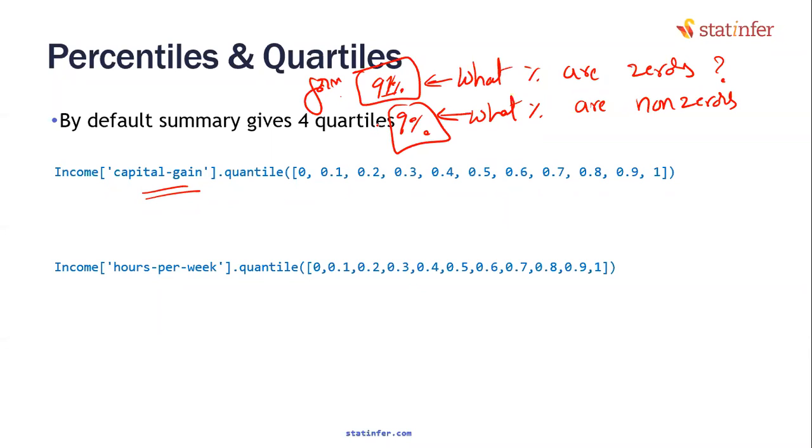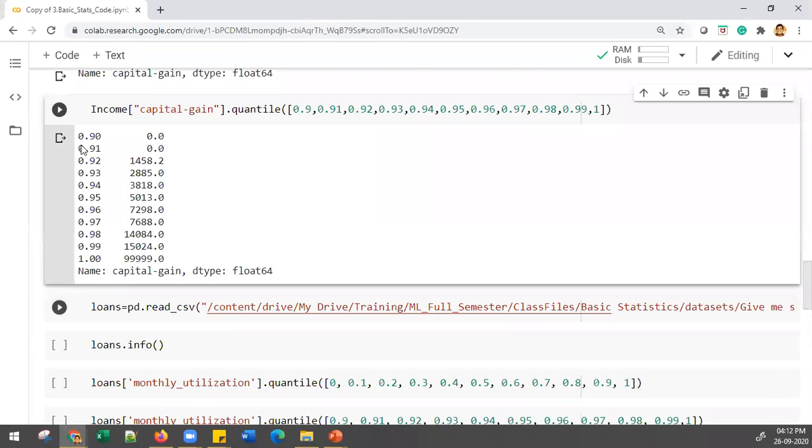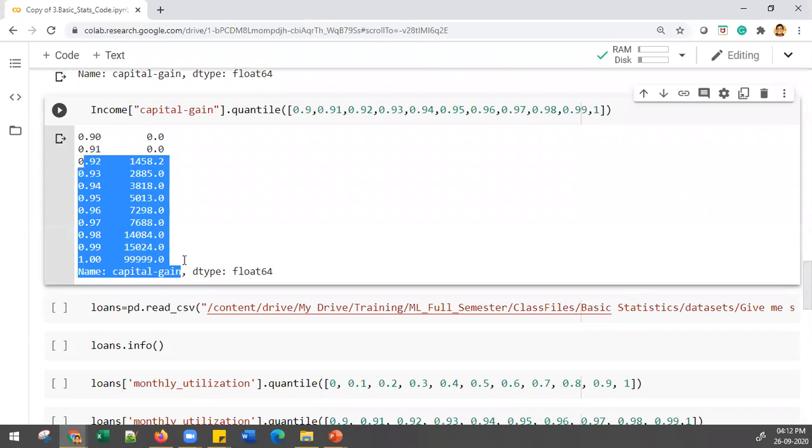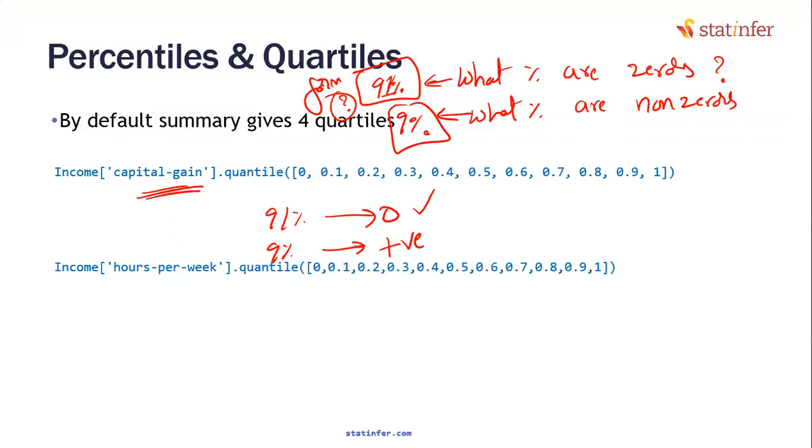Yes, sir. All of you, do you agree with this argument? Some of you are giving me the answer that 91% are zeros. 91% are zeros only. Maybe remaining 9% is going to be some positive values. 91 percentile is zero. Remaining 9% of the data is where we are seeing some positive values. If you are giving me the answer 91% of them are zeros, that is right.